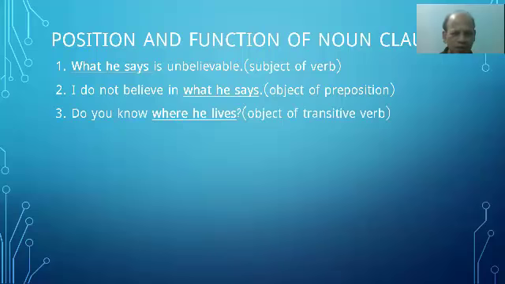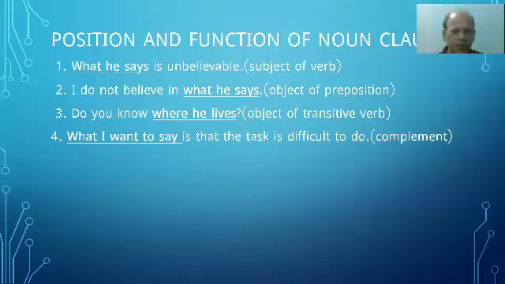Number 3, do you know where he lives? Where he lives is a clause. It is object to the verb know. So object of transitive verb, know, transitive verb, and where he lives is a noun clause, because the clause is object of transitive verb.